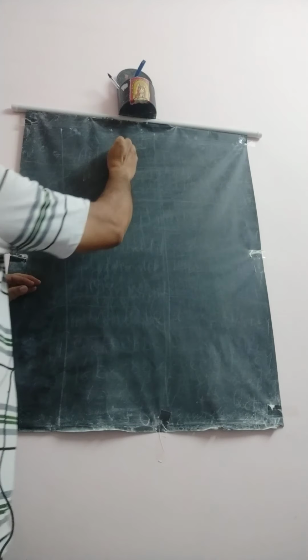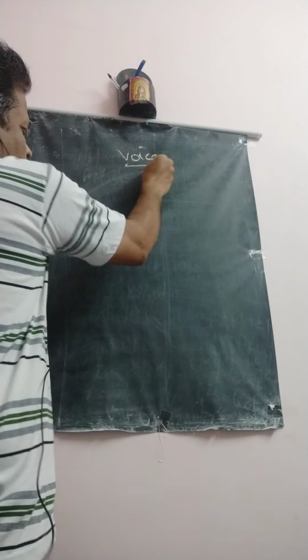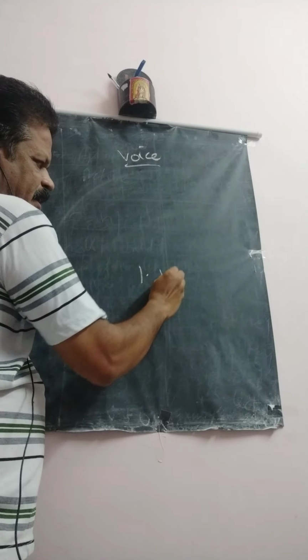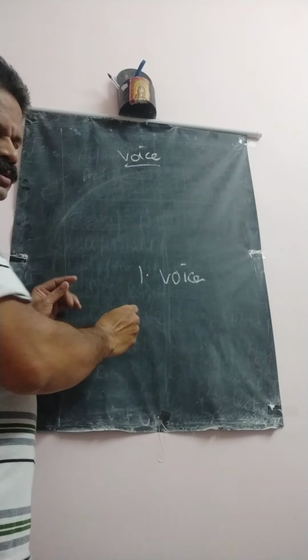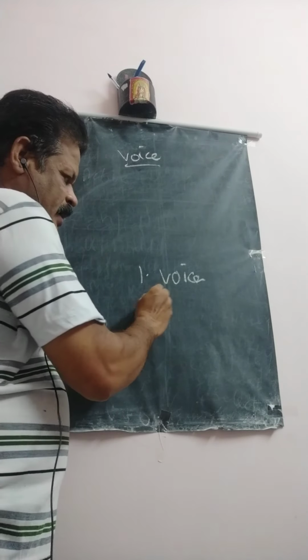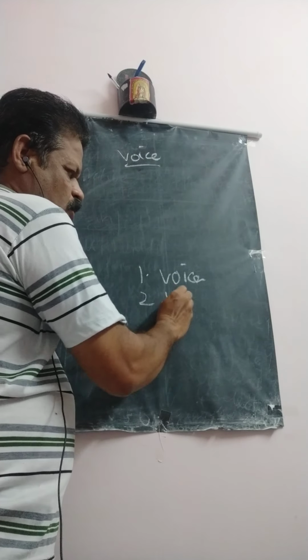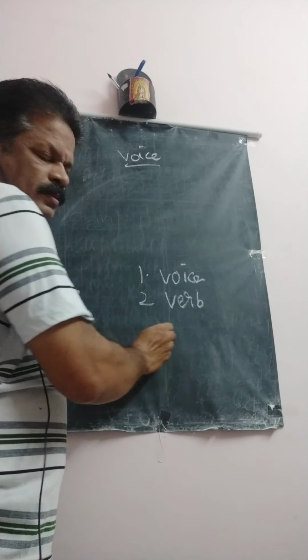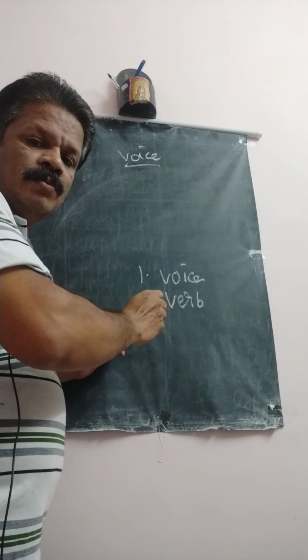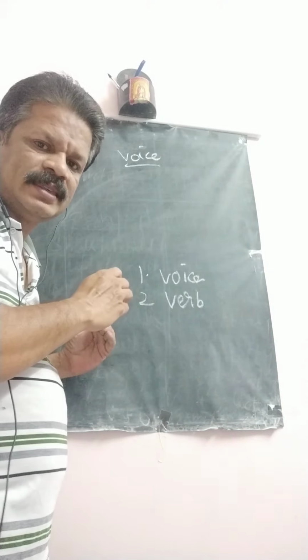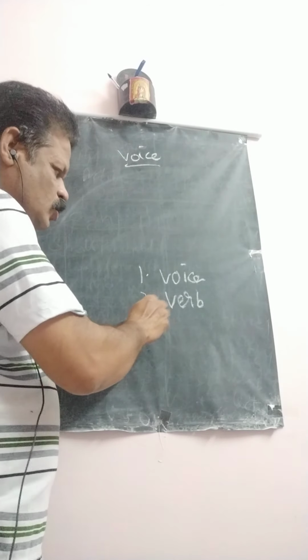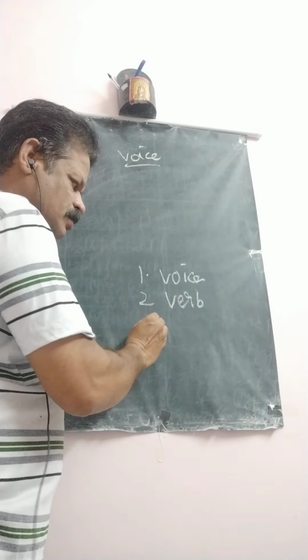In this voice, first we must identify which type of voice is given in your question paper or in your book. Second, you have to identify the verb, because both in Tamil and English, the verb shows the tense of the given sentence. So you have to identify the verb.